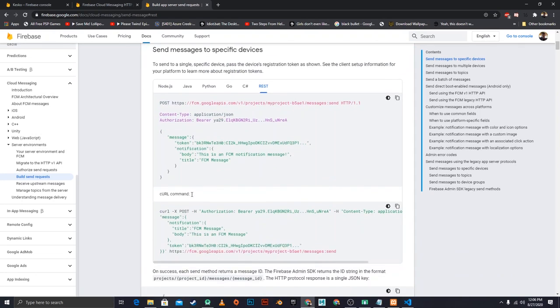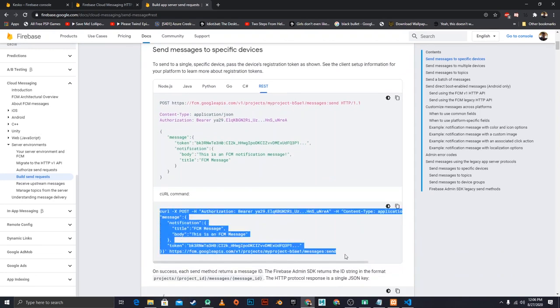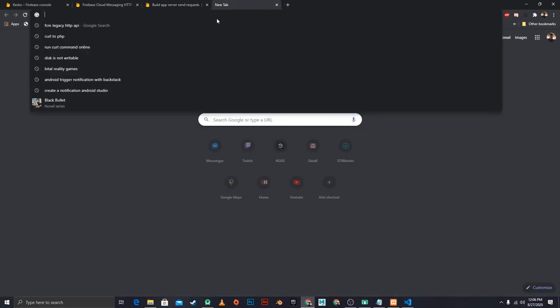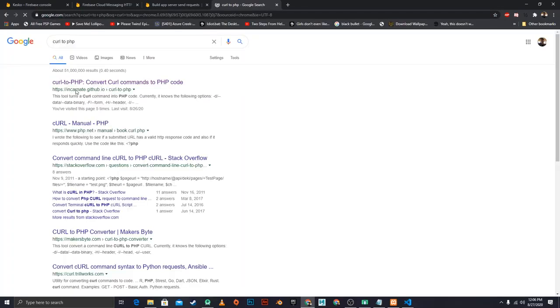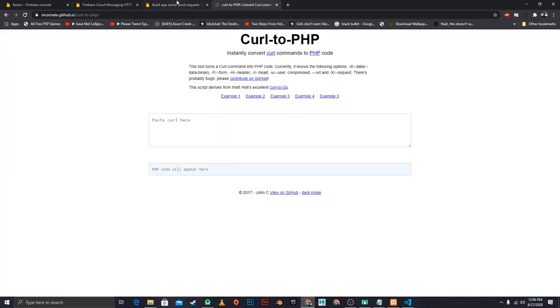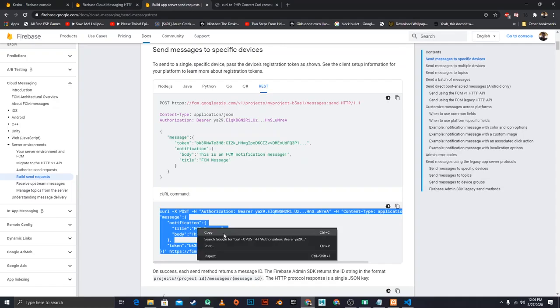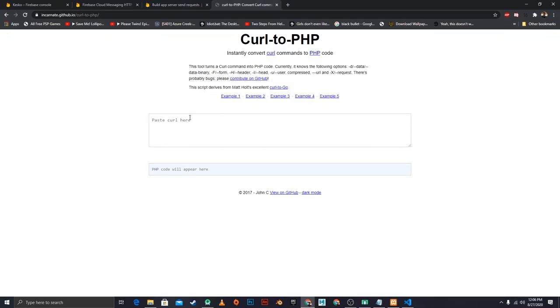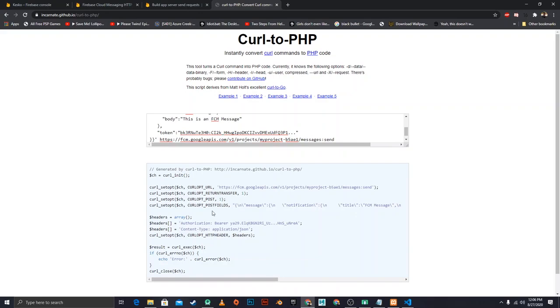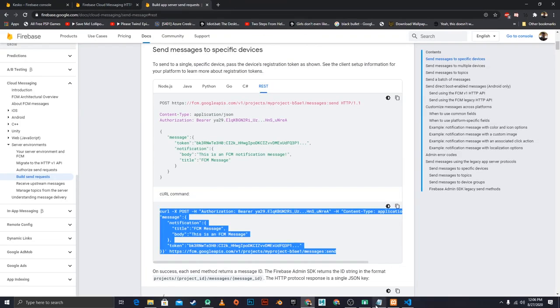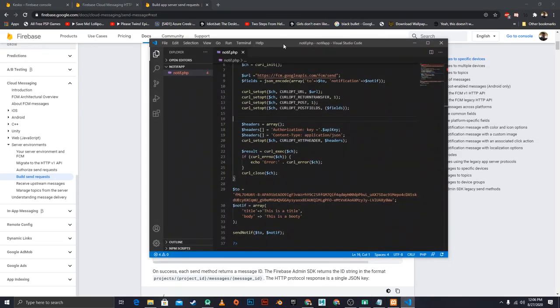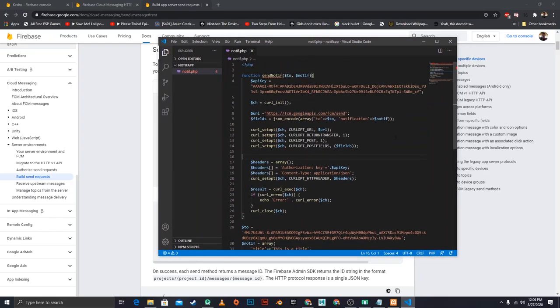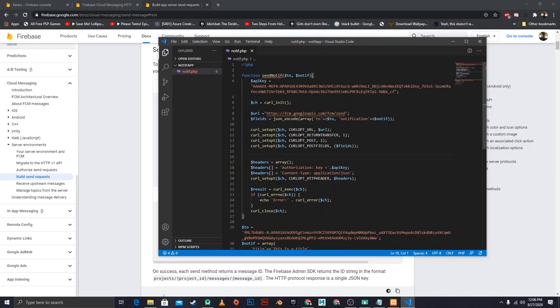I got the curl functions from here, and then I just converted them to PHP using a converter online. So it's curl to PHP. You can just do that for other curl commands. Just copy this, and then if you paste it in here, it would give you the PHP equivalent right down here. But that's not the point here. So this is the PHP. Oh, this is what we need to send.